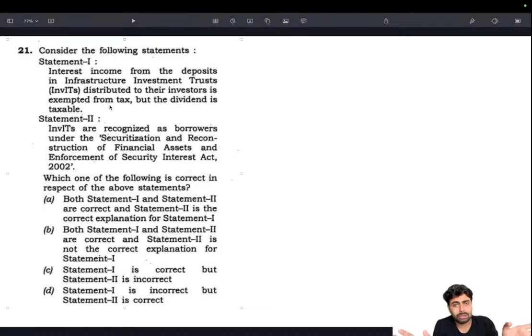Okay, that's how it works. Just go through the exceptions, like 4 or 5 will be there, maximum, and assume the rest to be taxable. So you will be able to answer any question.